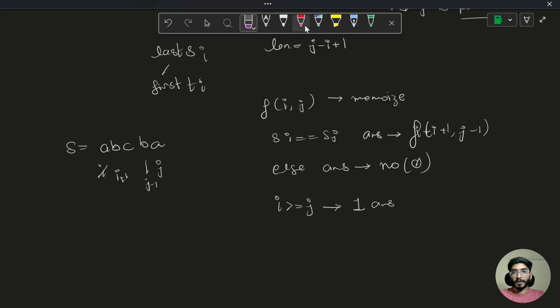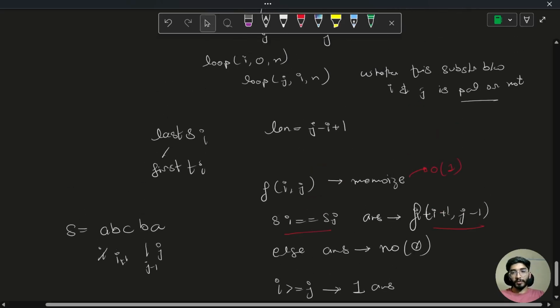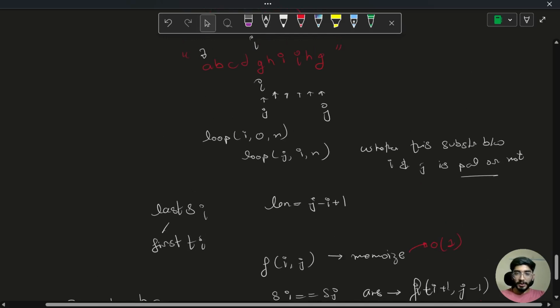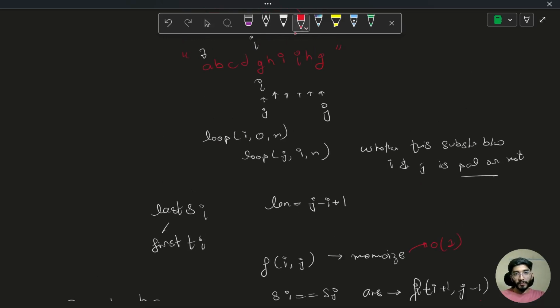So this function will work in order of 1. Why order of 1? Because for every character we are just gonna check this thing, and the rest of the thing will be used from the memo array, and this whole computation will cost us order of n square time complexity, which is acceptable. Cool.